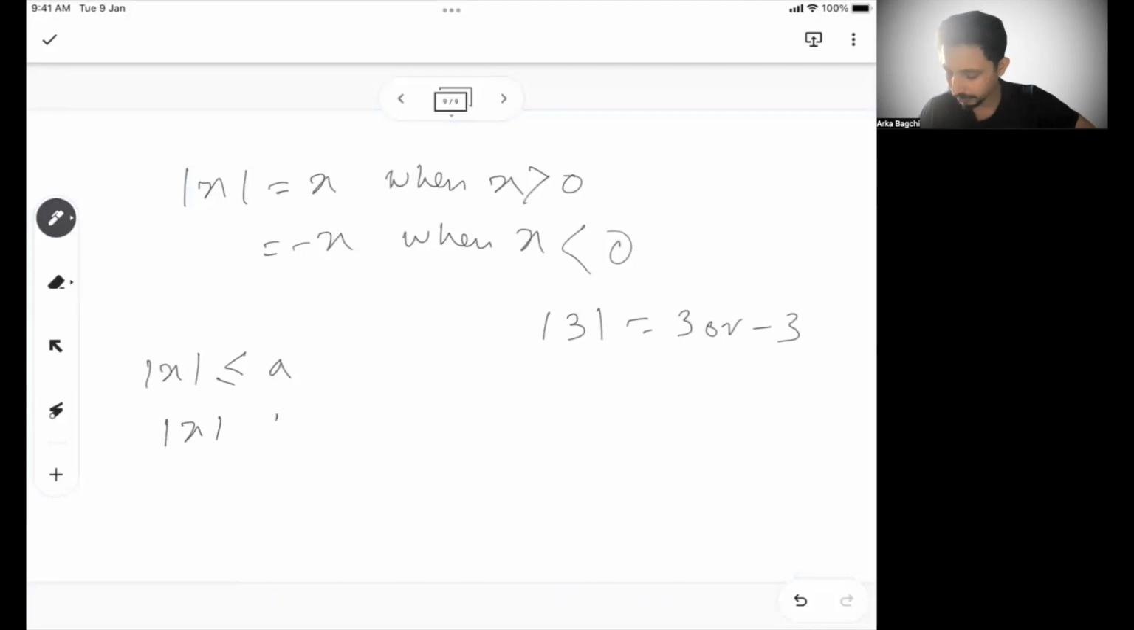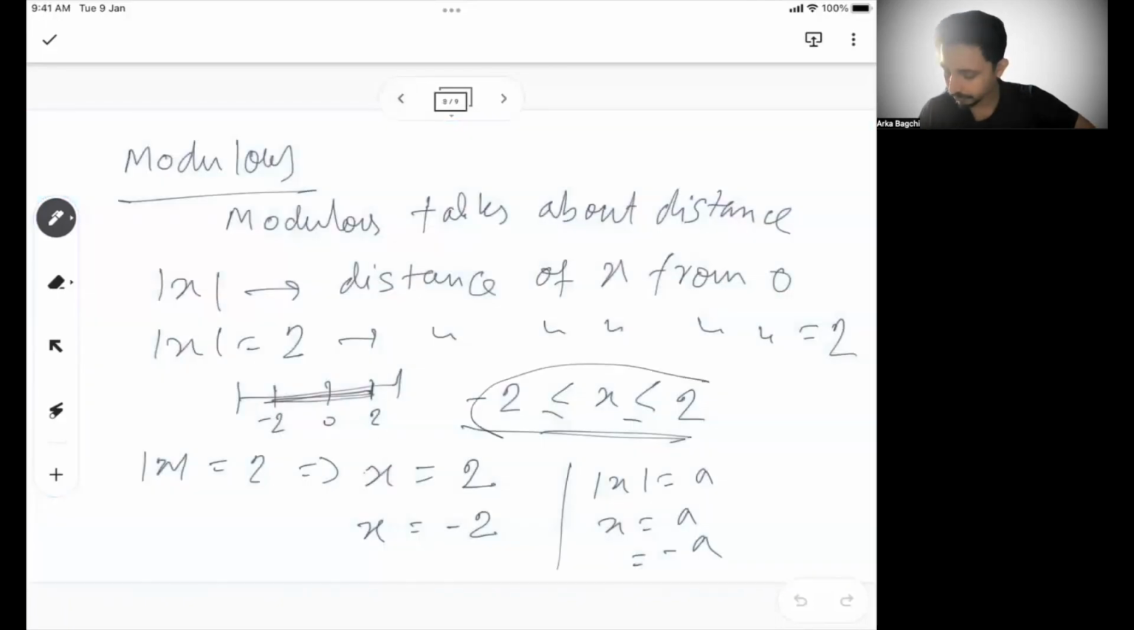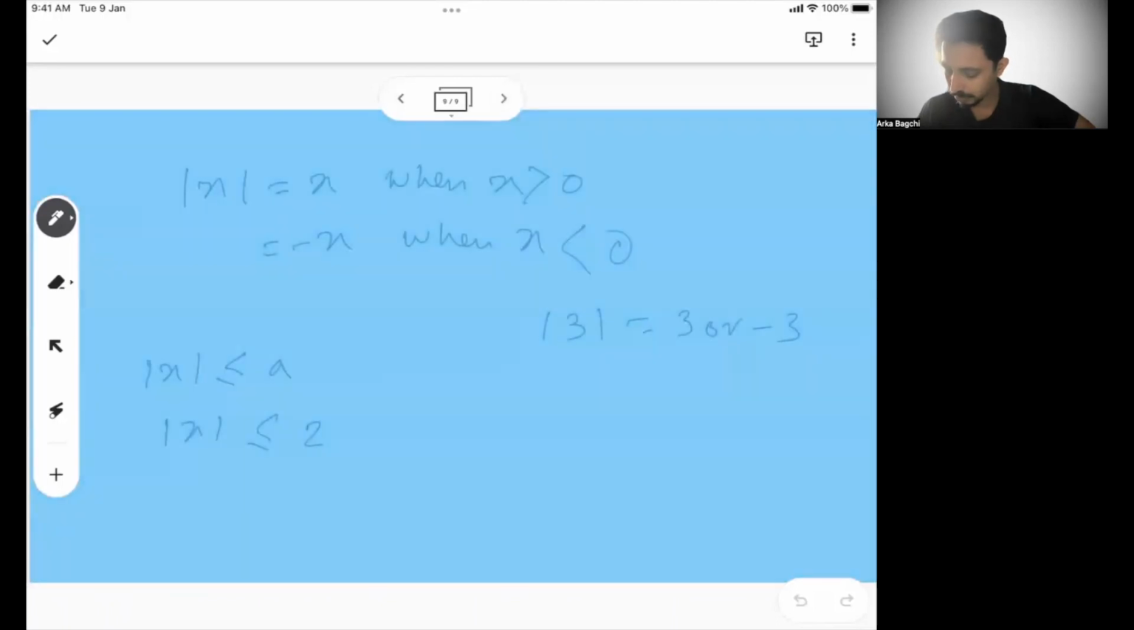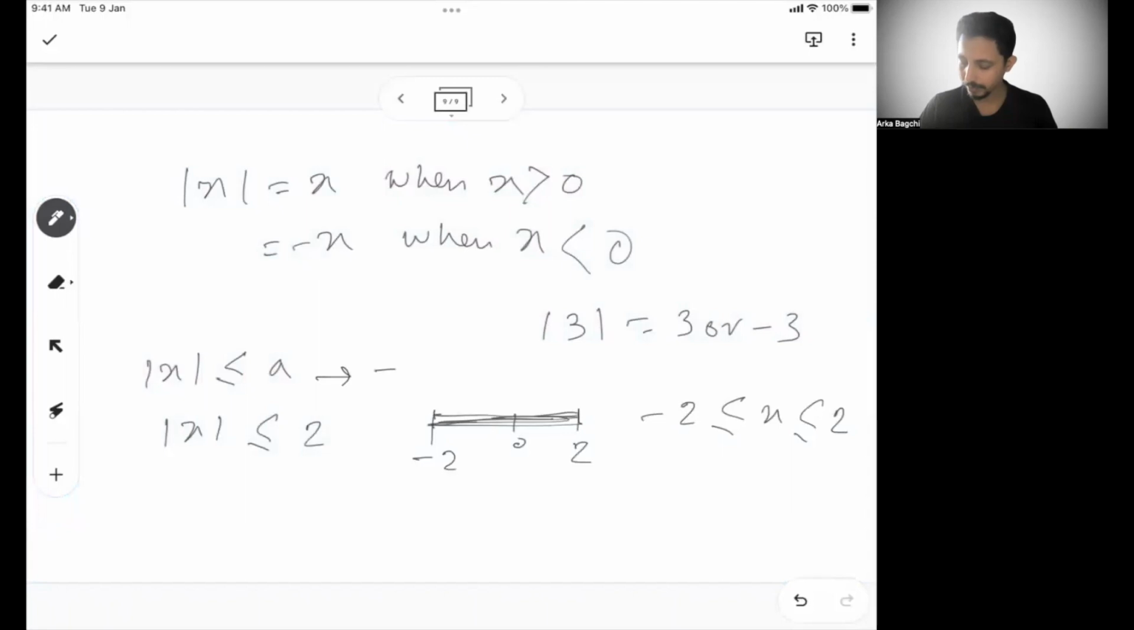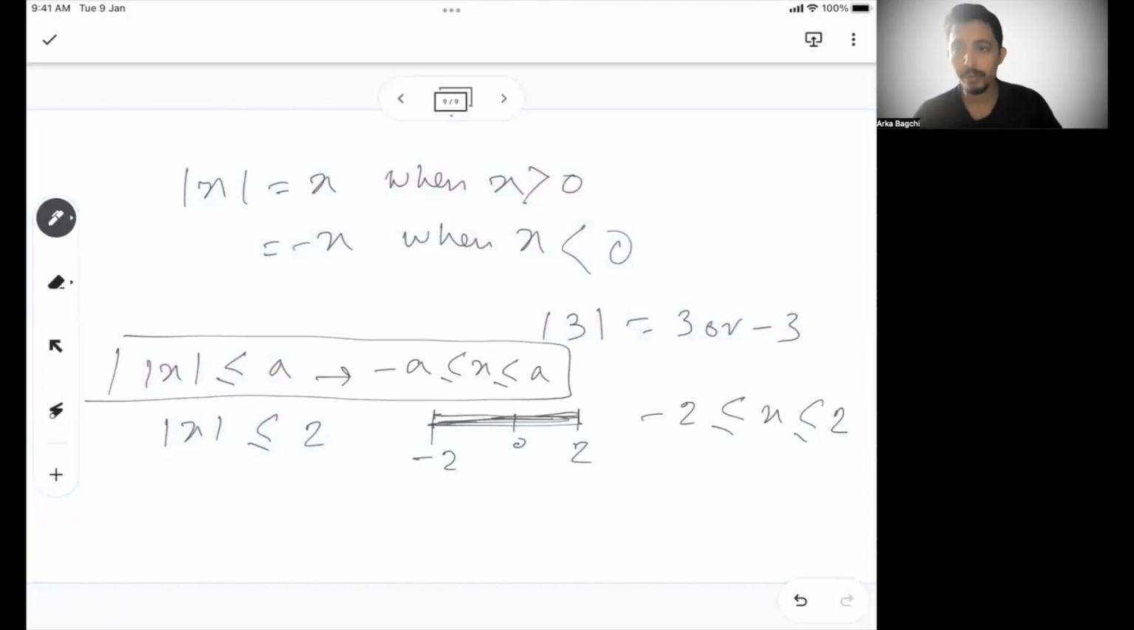So in this case, if I write mod x less than equal to 2, if you see the previous example here, what we have written, so x distance from 0 cannot be more than 2. So if this is minus 2 and this is 2 and this is 0, x has to lie in this zone. So I can say minus 2 less than equal to x less than equal to 2. So from mod x less than equal to a, we can say minus a less than equal to x less than equal to a. So this is an important understanding. What do you mean by mod x less than equal to a?